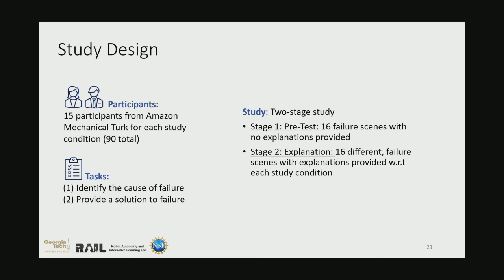So in the pre-stage, users saw 16 failure scenarios with no provided explanations, and in the explanation stage, users saw 16 more failure scenarios, this time with explanations provided from their study condition. And the intuition for this two-stage study was to first establish the participants' baseline understanding and then measure the effect an explanation had on improving their understanding.